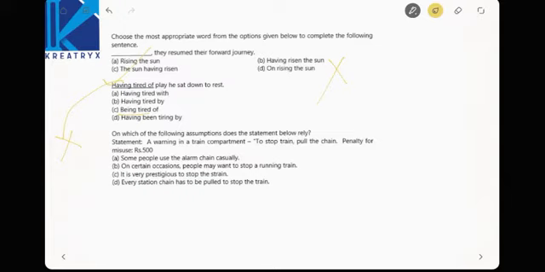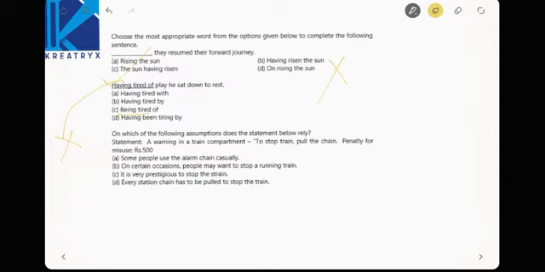This is the warning given in the train: To stop train, pull chain. So in order to stop the train, you have to pull the chain. Penalty for misuse is rupees 500. If you misuse that, you will be charged a penalty of 500.